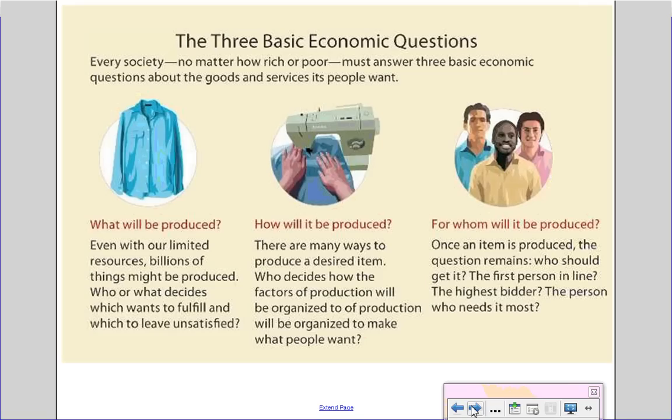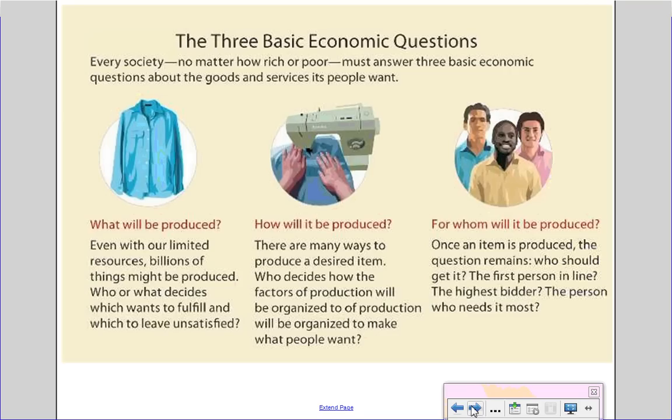Now, the three basic questions of economics. First question is, what are we going to make? We must decide, are we going to make long sleeve t-shirts, short sleeve t-shirts, insulated t-shirts for cold places like Pinedale, or very thin, breathable t-shirts for tropical places? That is the first question. The second question is, how are we going to make these t-shirts? Are we going to have robots trained to make all of them in some kind of robot t-shirt factory? Or are we going to have old ladies sit down at their sewing machines and make every single t-shirt by hand?